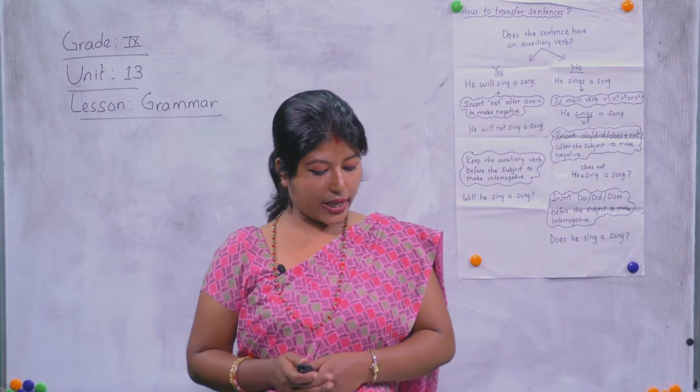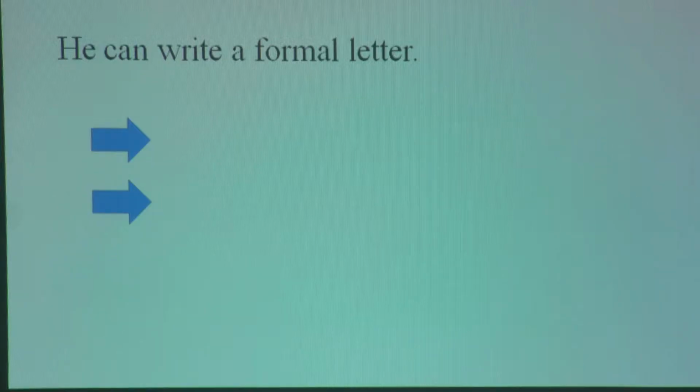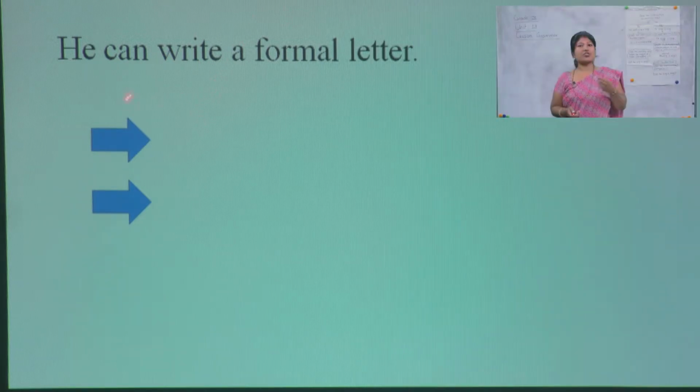Now let's go through the exercises. Number 1: he can write a formal letter. How can we change it? He can write a formal letter. So what's the number 1 step when we transform sentences?